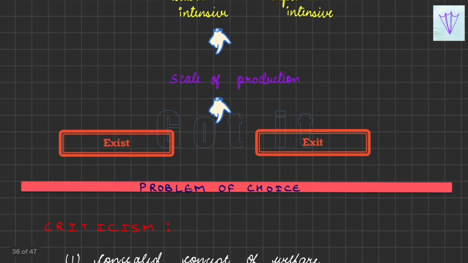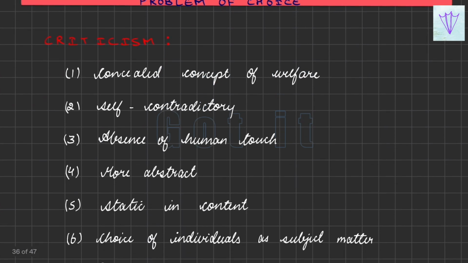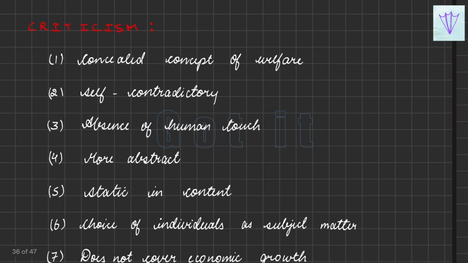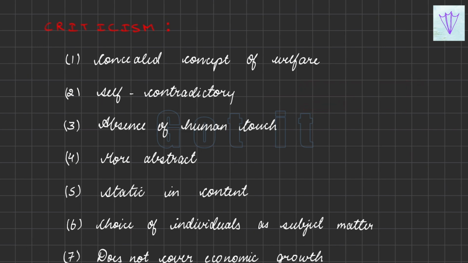With this, we have got criticism as well, that it has concealed the concept of welfare. Robbins rejected Marshall's definition for its welfare content. According to the critics, his ends are related to welfare and his definition has a concealed concept of welfare. It is only old wine in a new bottle. What people thought was that Robbins was also saying the same thing which Marshall had said, just placing the words in a different format.